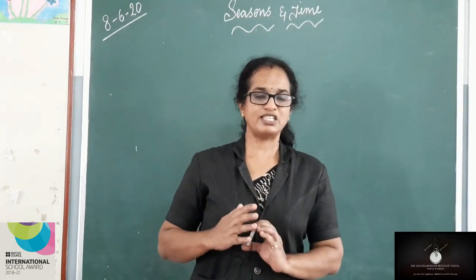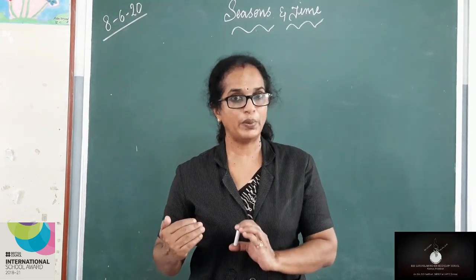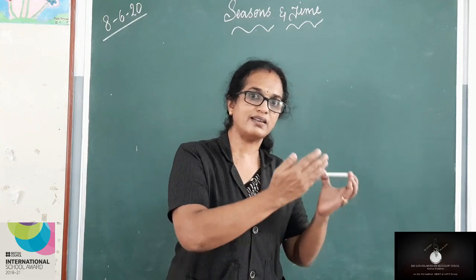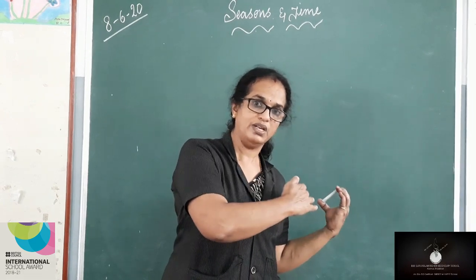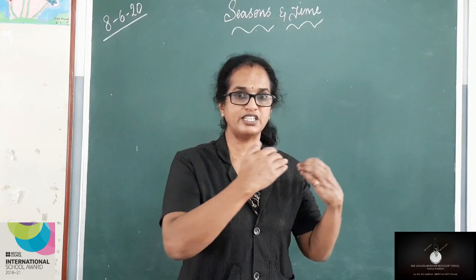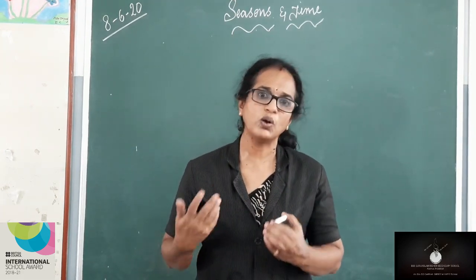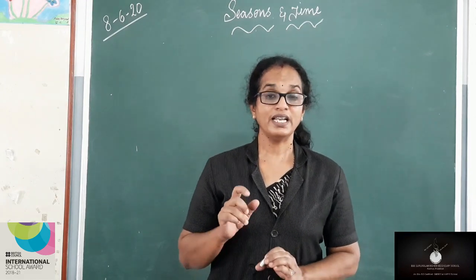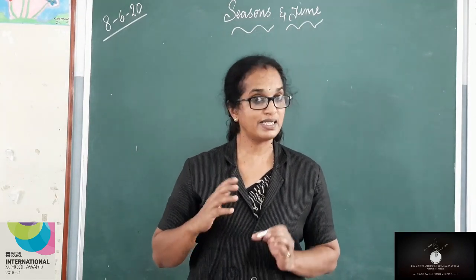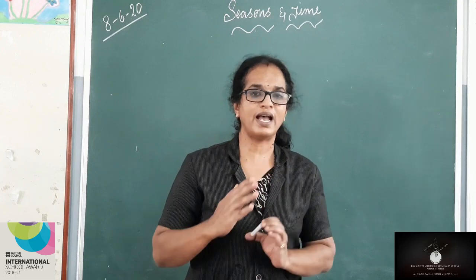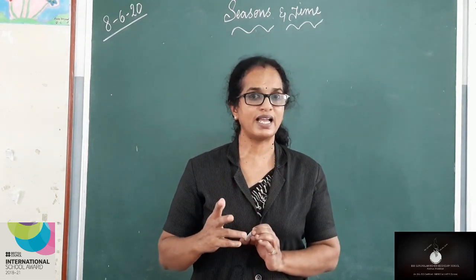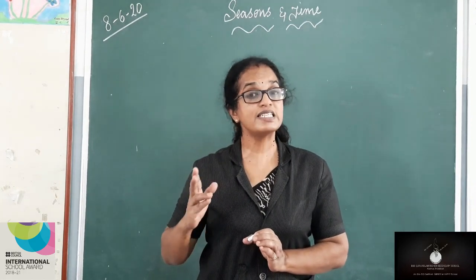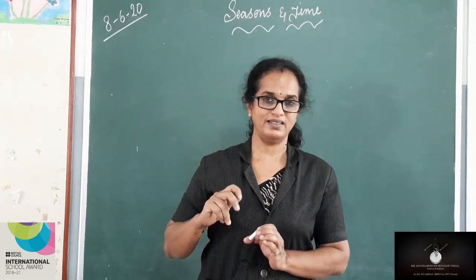The direction is from the equator to the Tropic of Cancer, from the Tropic of Cancer in the northern hemisphere to the equator, and from the equator to the Tropic of Capricorn. Now we need to study the seasons. Already we said that the apparent movement of the sun is the reason for the occurrence of season.